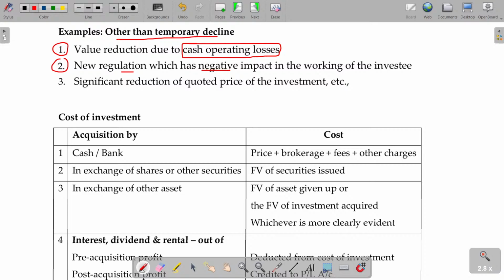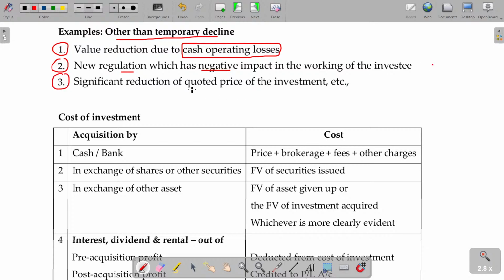Or suddenly what happens, the last time government announced waiver of the tax rate for the cars. Immediately car sale boomed. Almost all the cars' price reduced by 10%. You understand? And if the rate of interest tax is increased, then automatically car sales will be down. So if you are the investor in the car industry, you can decide whether you are going to adjust the loss or gain with the cost. Okay, this is also permanent decline.